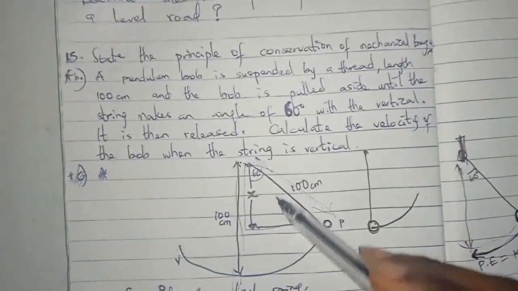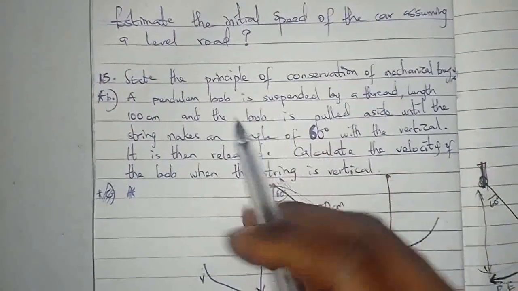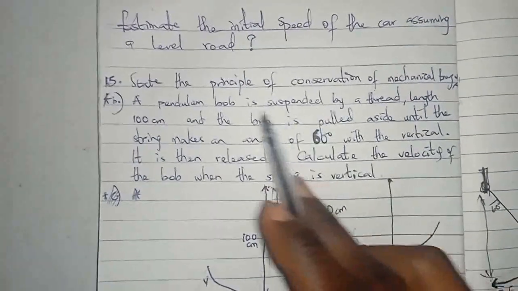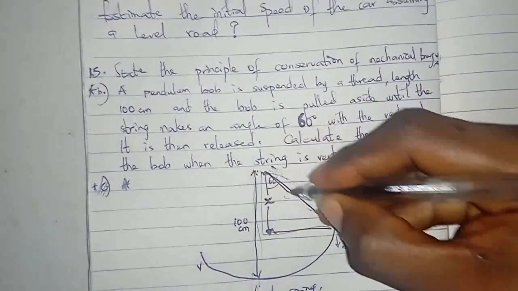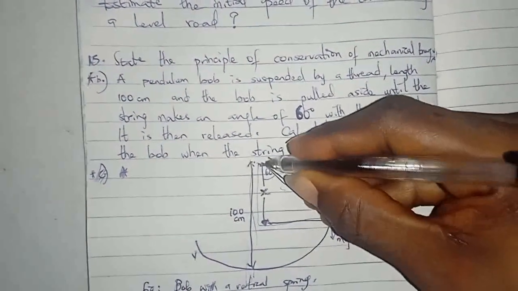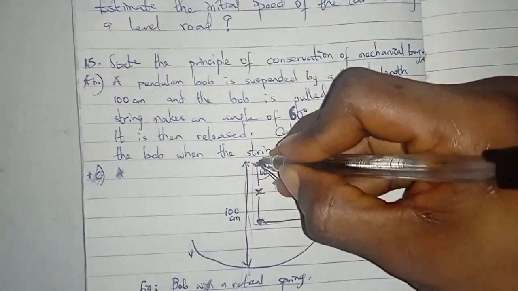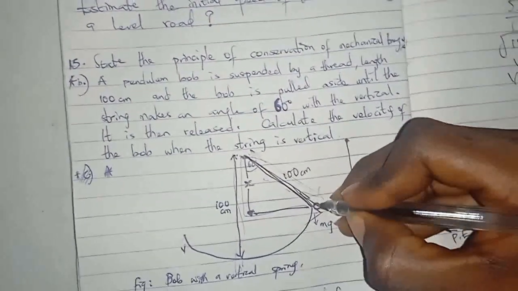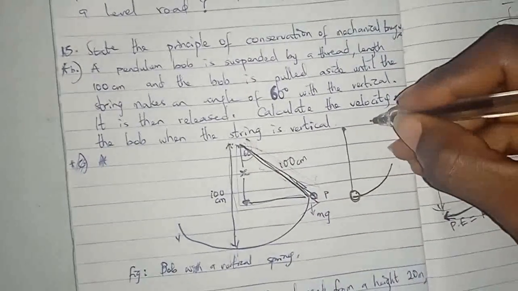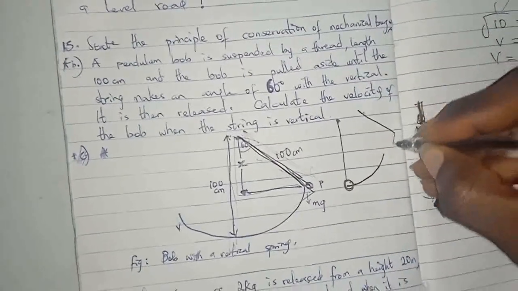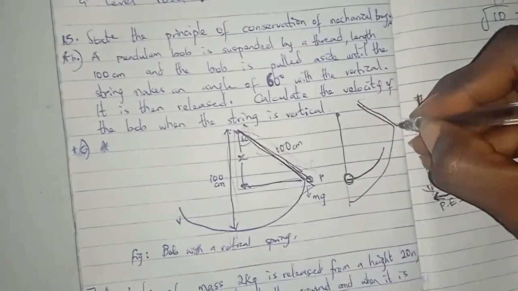Okay, for those of you that don't understand how this 100 came to be, remember that they said in the question that the pendulum bob is suspended by a thread of length 100 cm. So this thing you are seeing here that forms this angle is the thread. When you push this thread to this side, you see that it will go up because it's at an angle; it will shorten whenever something is at an angle. Then when it comes this way, it will come straight to give you that 100. So at this point, this is the 100.